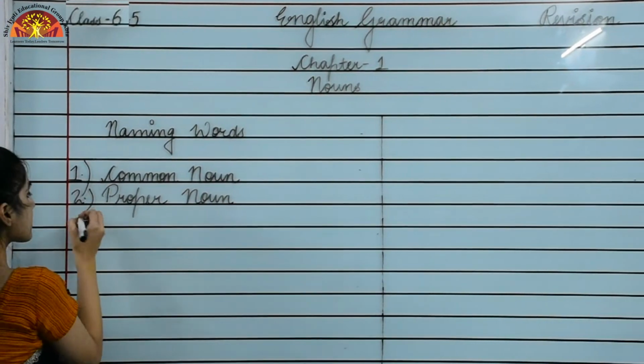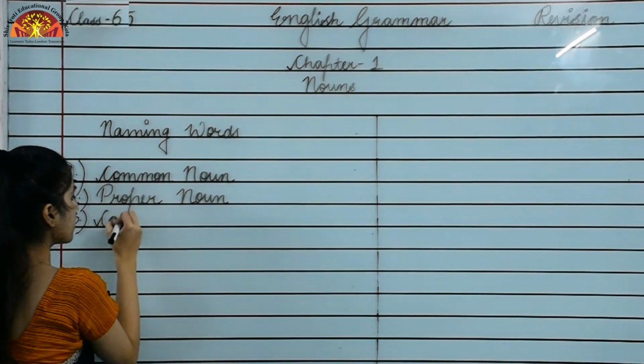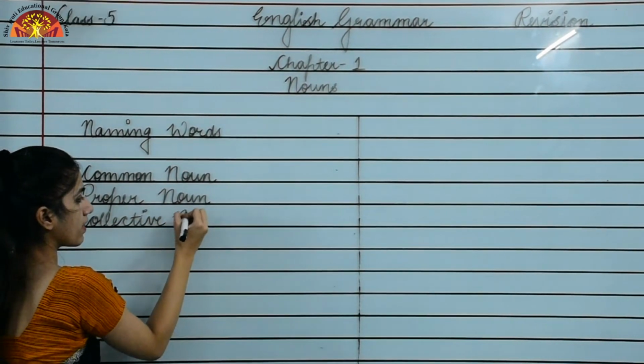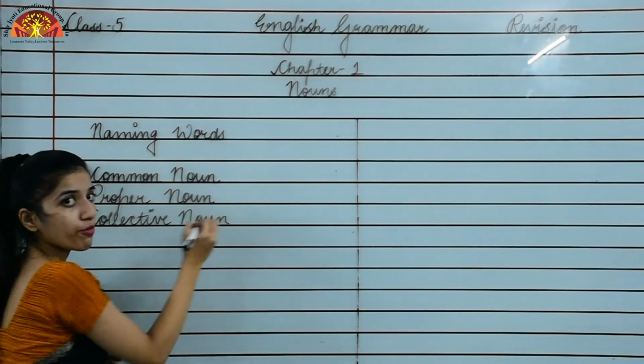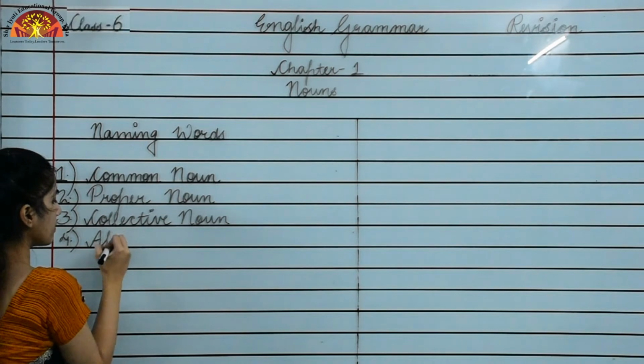Third one is collective noun. Fourth is abstract noun.